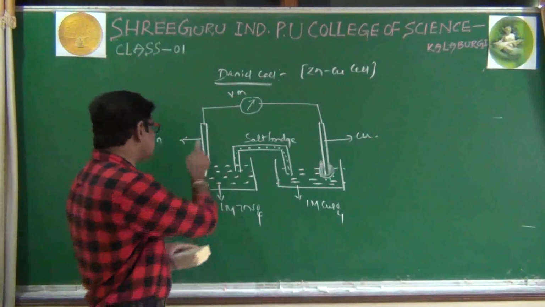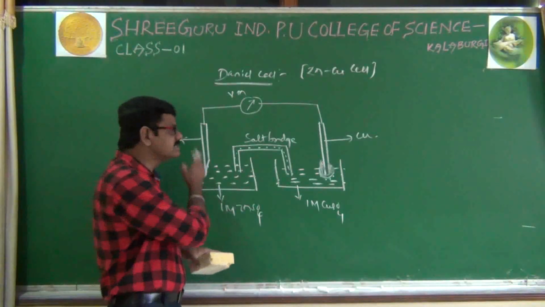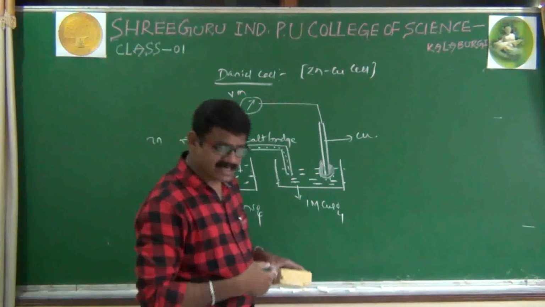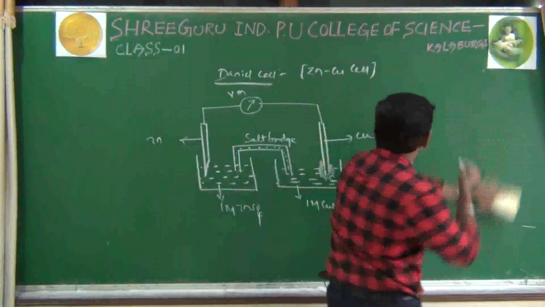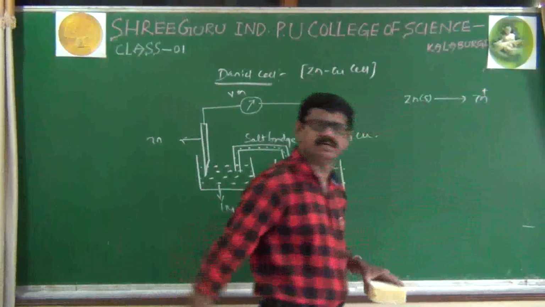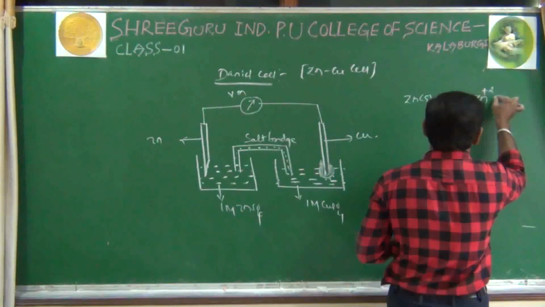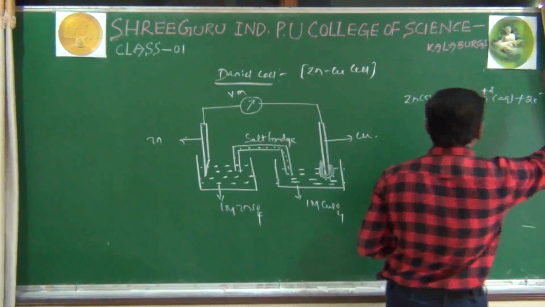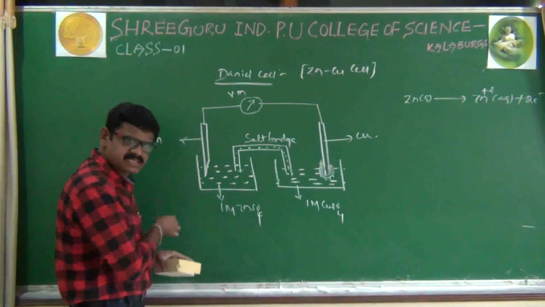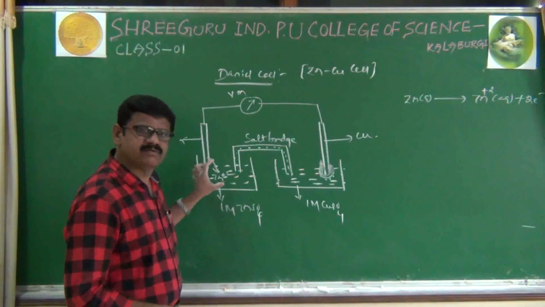When zinc and copper are compared to each other, zinc is highly reactive. Zinc is highly reactive compared with copper. Because of that reason, our zinc undergoes oxidation first. The zinc rod is undergoing oxidation. Oxidation, as we have just learned, is nothing but an increase in oxidation state or loss of electrons. Zinc, by losing 2 electrons, is converted into Zn+2. This zinc rod is undergoing oxidation and converted to Zn+2. It is taking place in the first half cell.